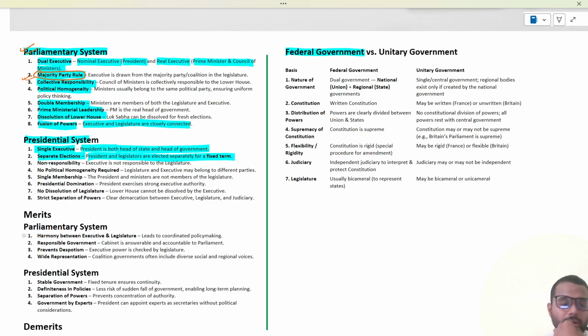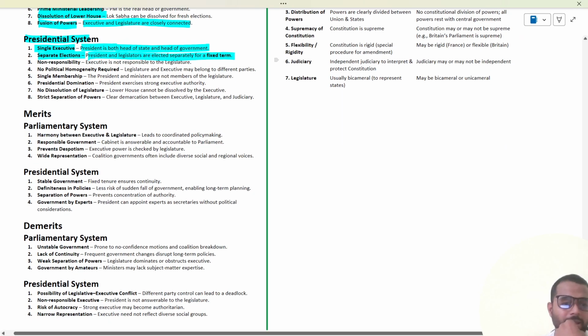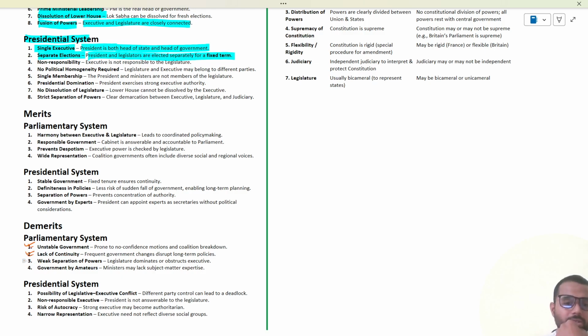For other drawbacks, let us see what the demerits are. There is an unstable government, there is a lack of continuity of policy, there is a weak separation of power, and government by amateurs. That is, ministers may lack subject matter experience. For example, in recent cases we have seen that youngsters are made ministers. In the recent news, we heard that a man became a minister with no experience. On being asked about it, he said, ask my dad about it, I do not know. Such is the demerit of the parliamentary system.